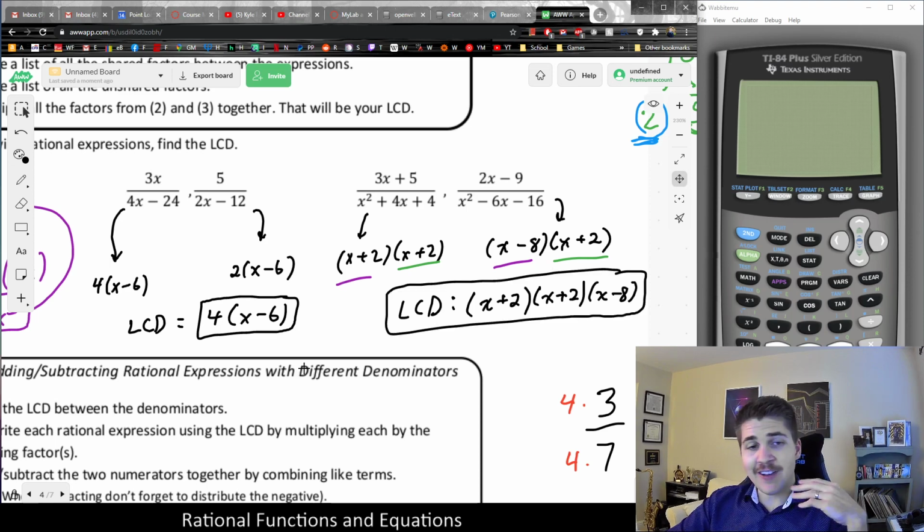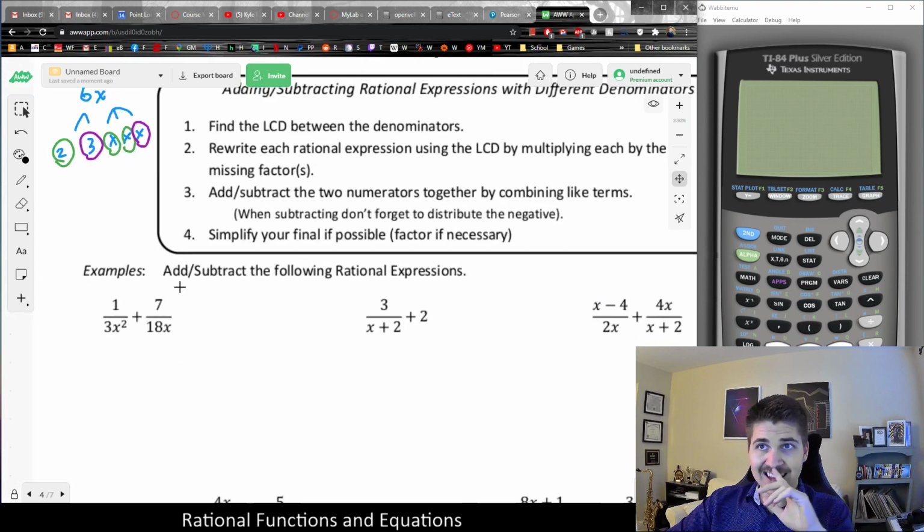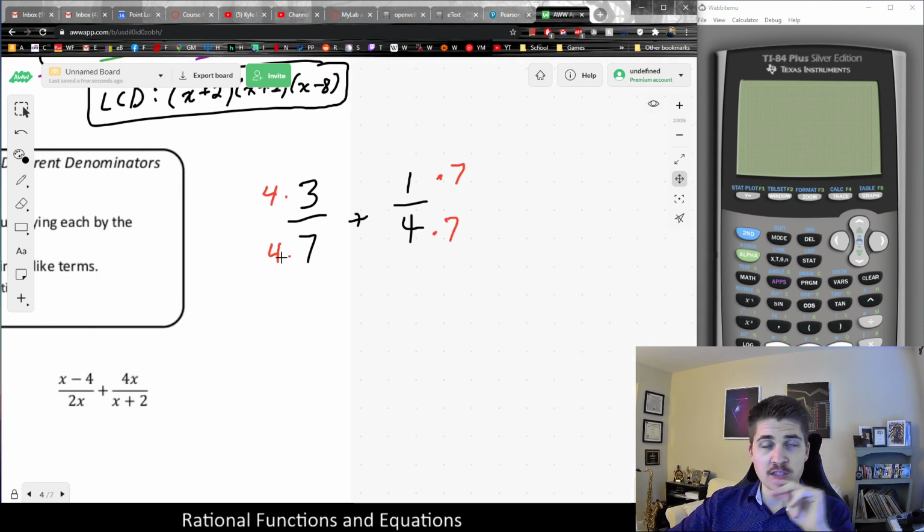And again, finding the LCD is very critical because if I'm trying to add together rational functions that do not have a common denominator, I need to first match them, like I said over here. First, we need to match. Once they're matched, we're good to go in terms of progressing through adding and subtracting.